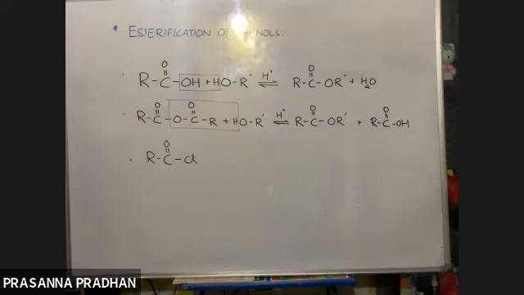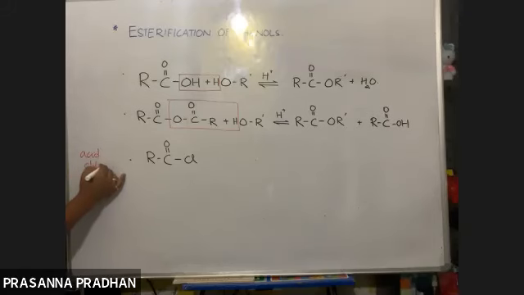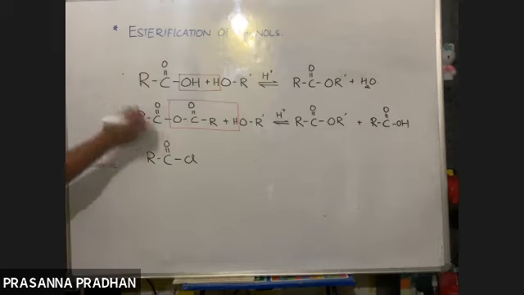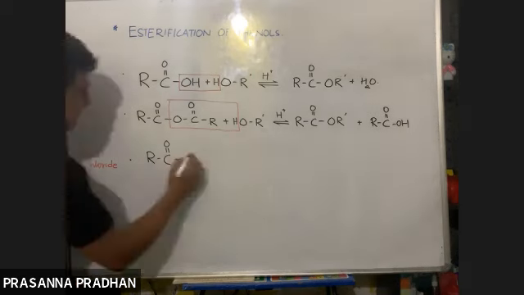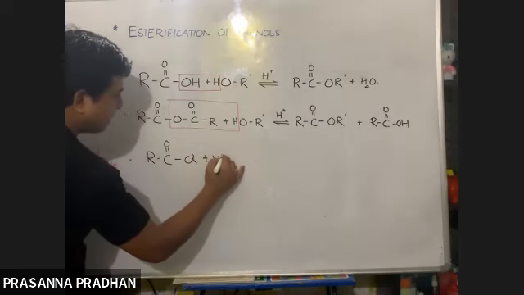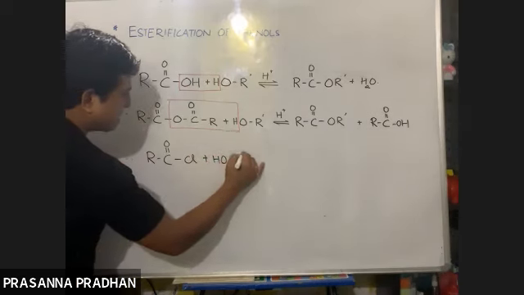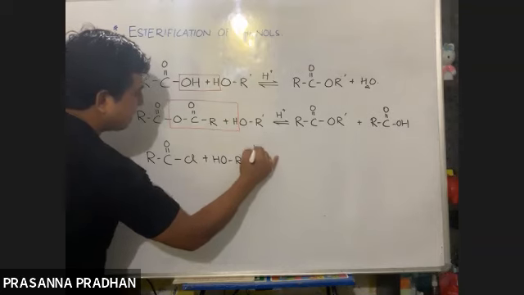These class of compounds are known as acid chloride. They are derived by replacement of OH by Cl. So when acid chloride reacts with alcohol, what do you think will get eliminated?